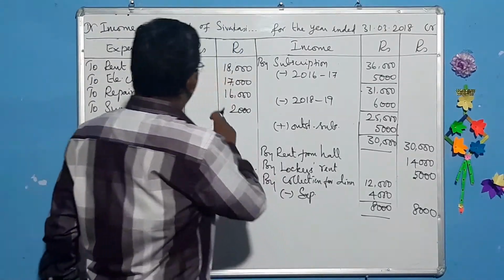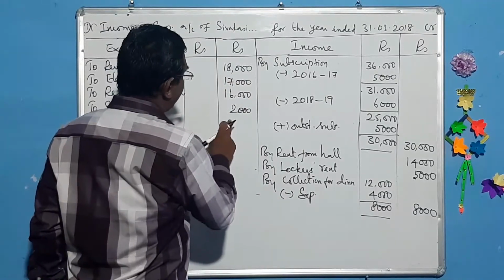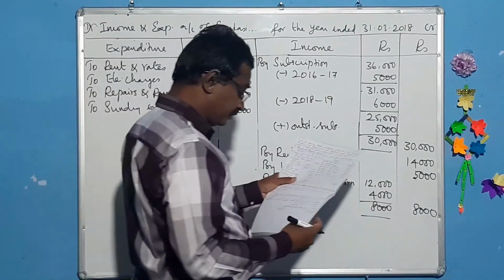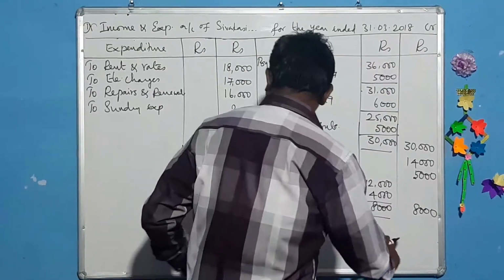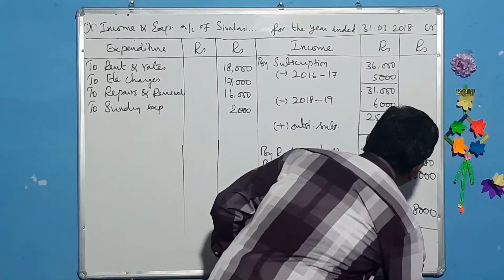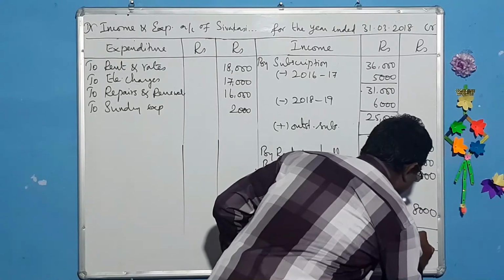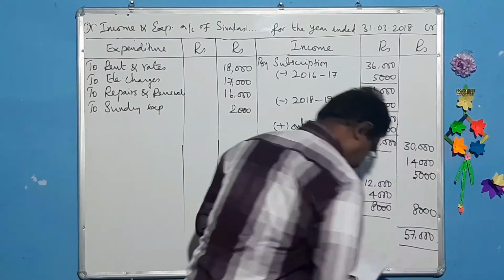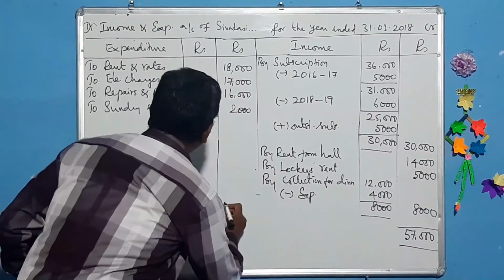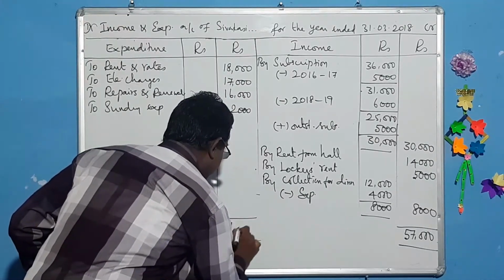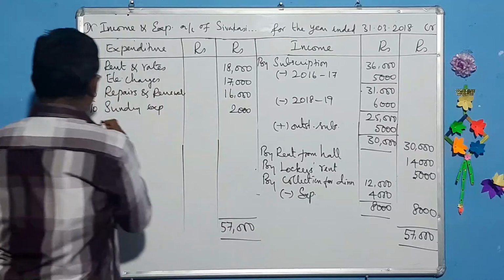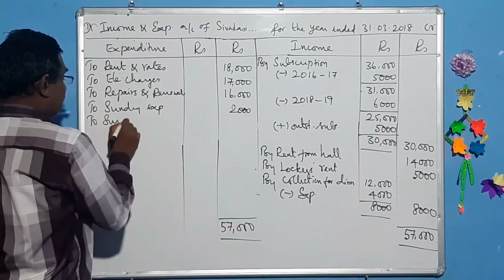Let us add. Here the total comes to 57,000, so this side is exceeding. And we go for balancing this to surplus.